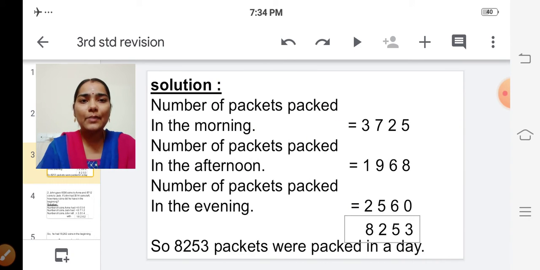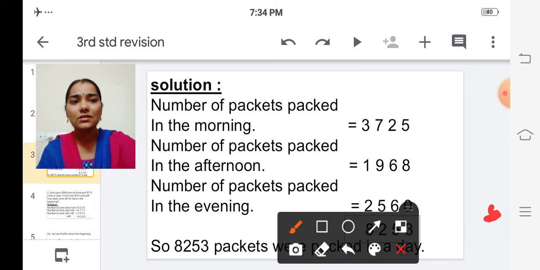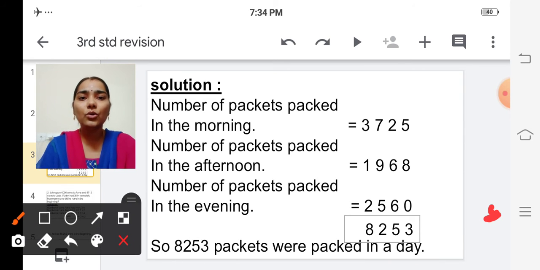Number of packets packed in the morning is equal to 3,725. And number of packets packed in the afternoon is equal to 1,968. And number of packets packed in the evening is equal to 2,560. So what we have to do? We are going to add these 3 numbers, the number of packets packed in the 3 sessions, to get the total number of packets packed in a whole day.